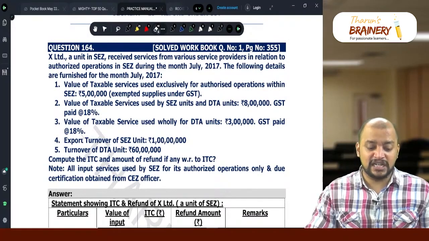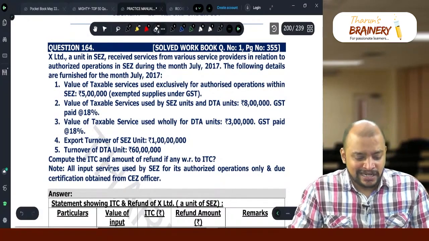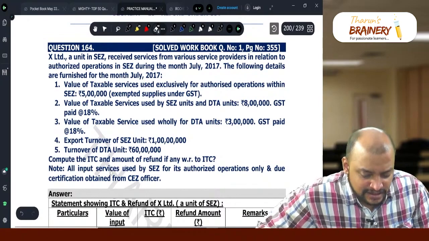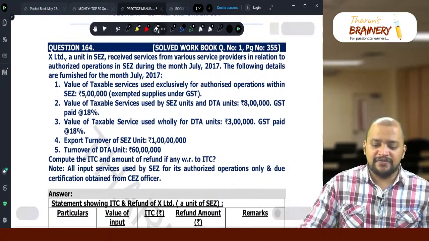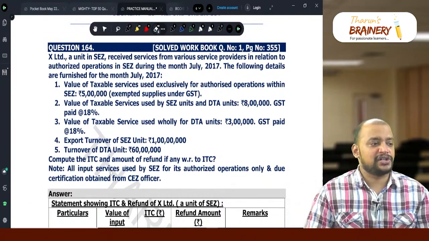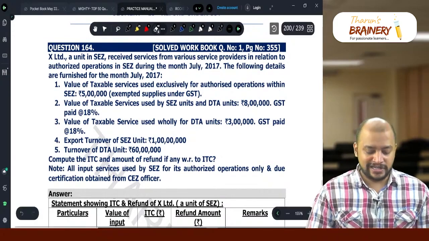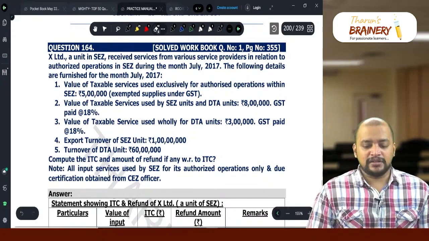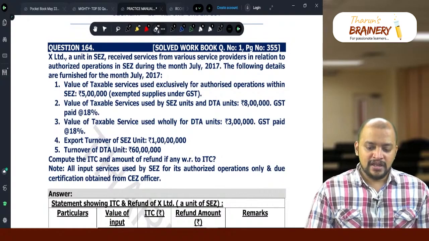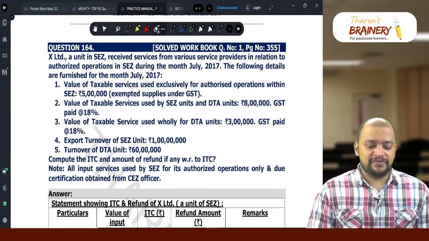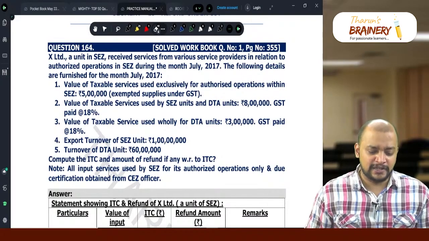Question number 164. X Limited, a unit in SEZ, received services from various service providers in relation to authorized operations in SEZ during the month of July 2017. The following details are furnished for the month of July 2017.